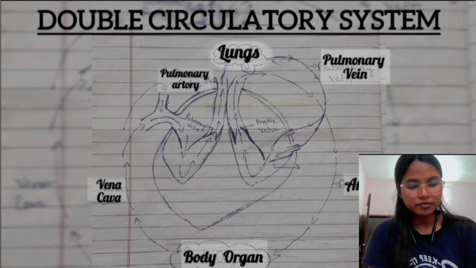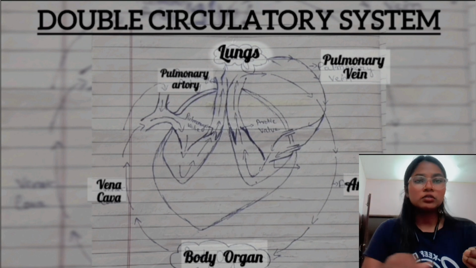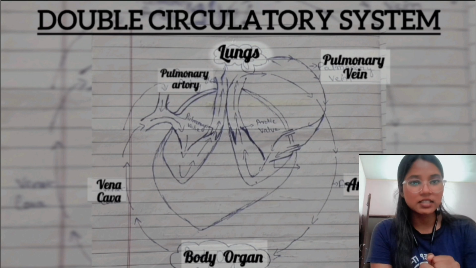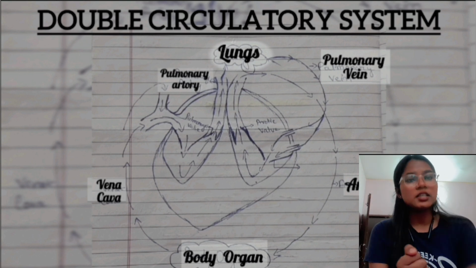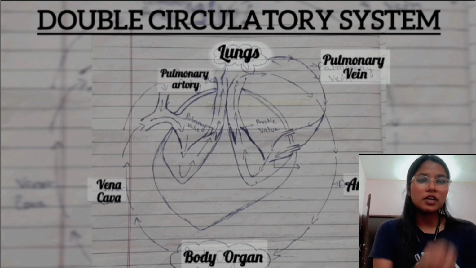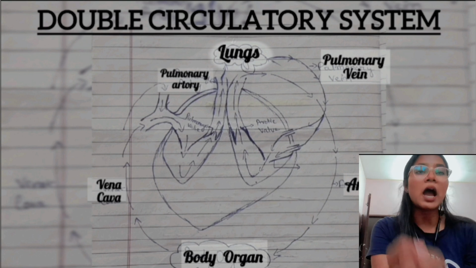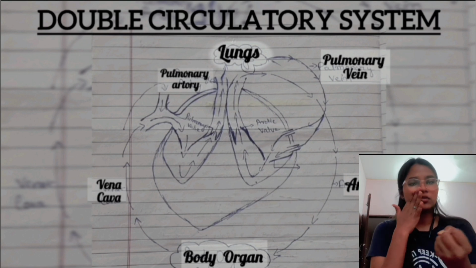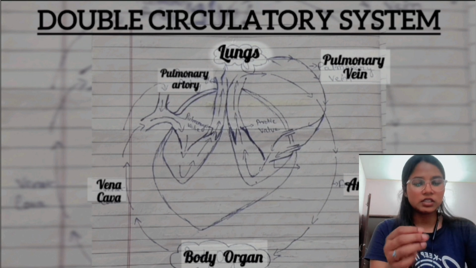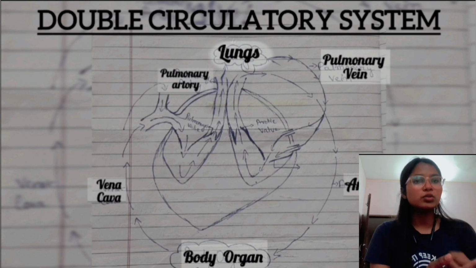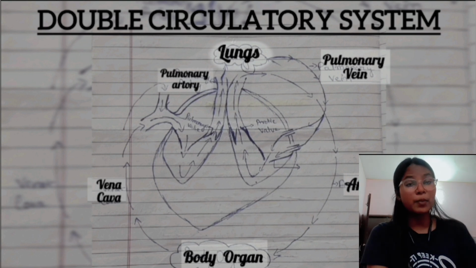They remove the carbon dioxide through the exchange of gases. They receive oxygen from the lung alveoli and give carbon dioxide to remove it from our body as waste, and then the blood moves toward our heart through the pulmonary vein.